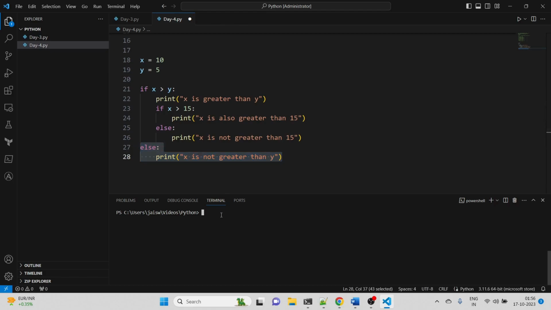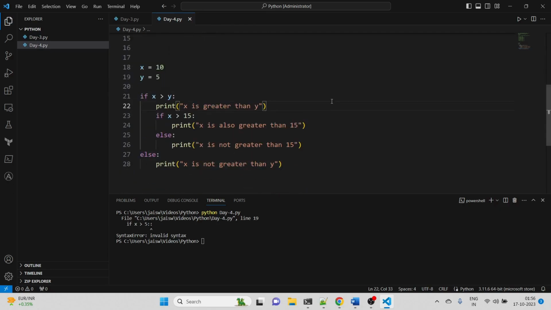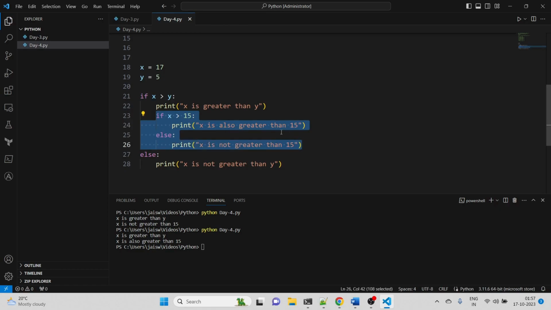Okay, let me show you. If I just execute this, okay, sorry, I did not save, I guess. Yeah, now saved. Clear the screen. Okay, here you can see x is greater than y and x is not greater than 15. If I put 17, save this, run it again, it will give x is greater than y, x is also greater than 15. Okay, so here you can understand we are having an if else statement; basically nested means inside another if or else. Okay, you can see this.